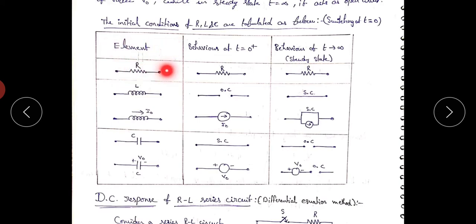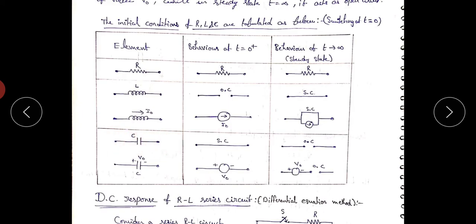First one, the element resistor. At t = 0+, it acts as a resistor. At t = infinity also, it acts as a resistor. So a resistor will not change with respect to time. Next one, inductor. At t = 0+, the inductor acts as an open circuit. At t = infinity, it acts as a short circuit. If initially the inductor is charged with a current of I0, then at t = 0+, the inductor acts as a current source with source value I0. At t = infinity, it acts as a current source in parallel with a short circuit.